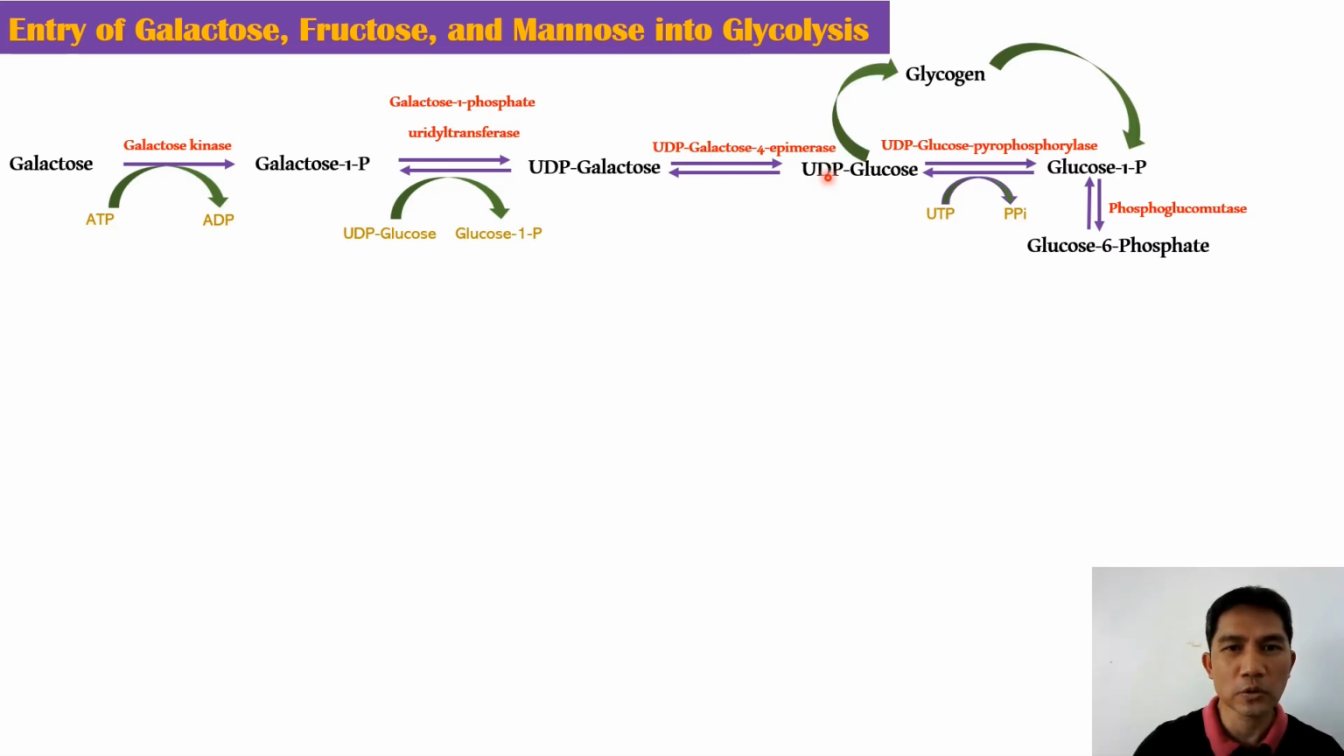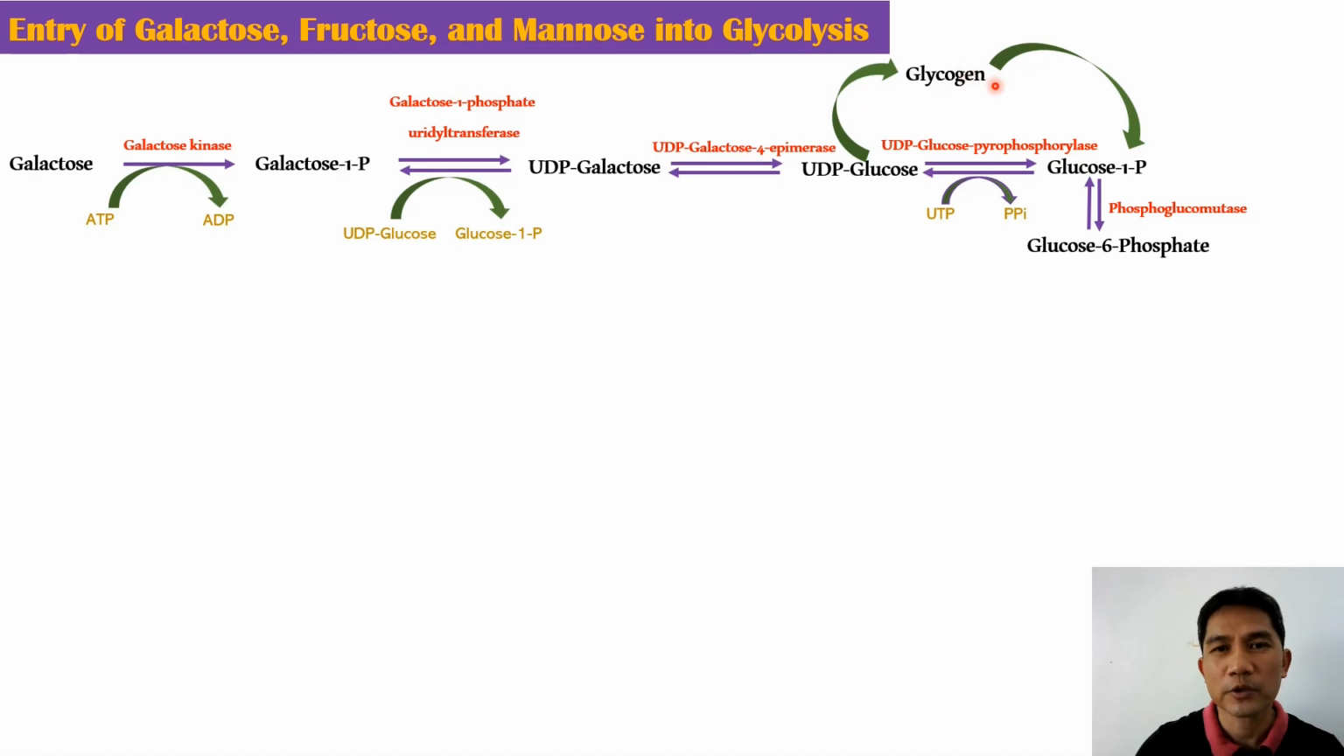The UDP glucose is acted upon by an enzyme, UDP glucose pyrophosphorylase. This enzyme cleaves the pyrophosphate from UTP, and the phosphate group is brought to glucose, forming glucose 1-phosphate. This UDP glucose is a precursor for the synthesis of glycogen via glycogenesis.